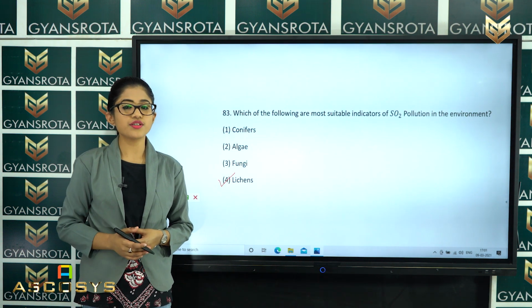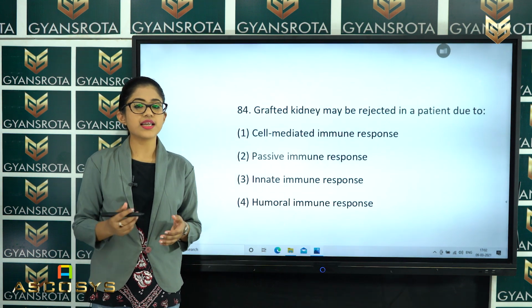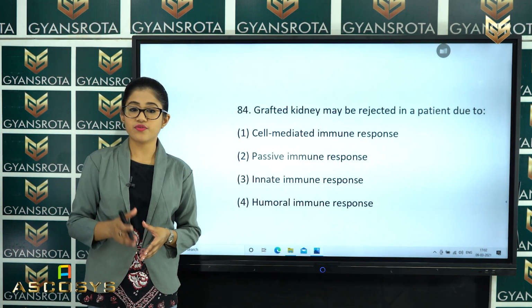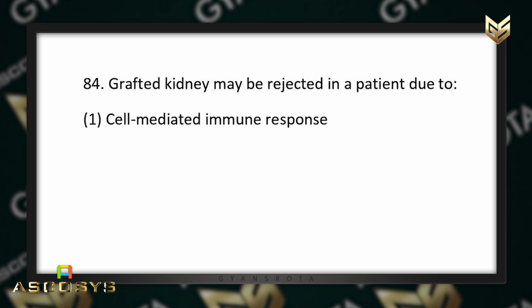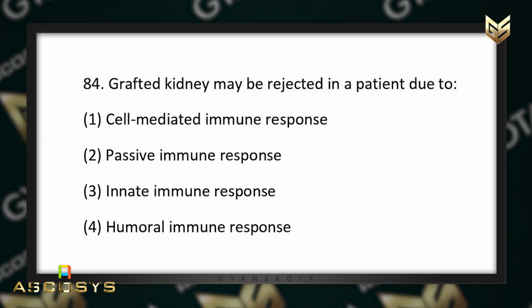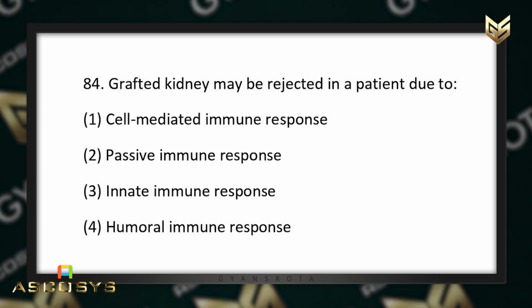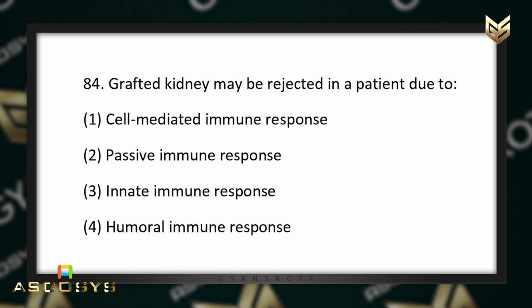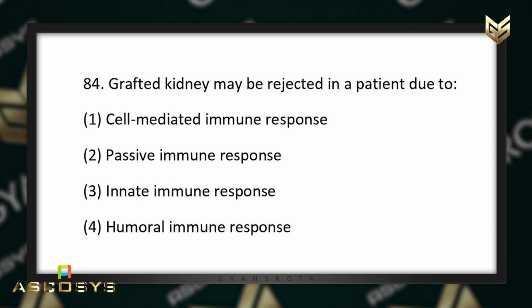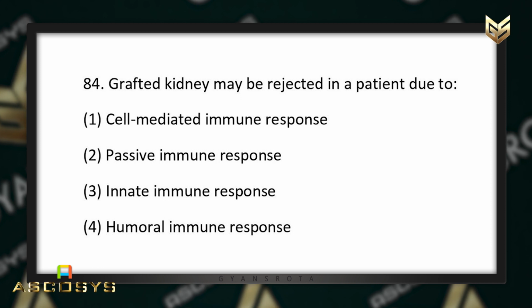Now let's move on to the next question. Now in the next question, that is question number 84, grafted kidney may be rejected in a patient due to, 4 options are given. First option is cell mediated immune response, second option is passive immune response, third option is innate immune response, or the fourth option is humoral immune response.